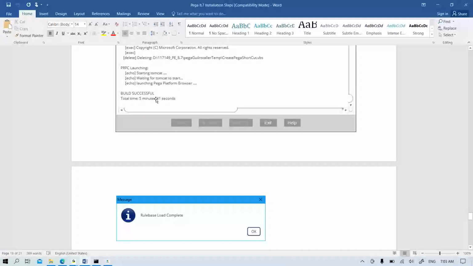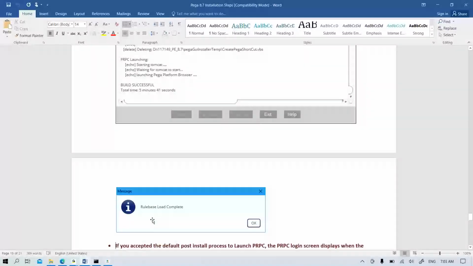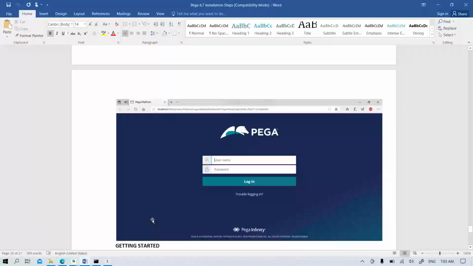You'll get build unsuccessful, or a message like rule base finished unsuccessfully. And you will not get the login page open. It will not open the login page. It will show a Tomcat localhost error. You'll get some error, localhost not connected, or localhost unable to connect to the server, or some white page. So if we get any of those things, then installation is not successful.